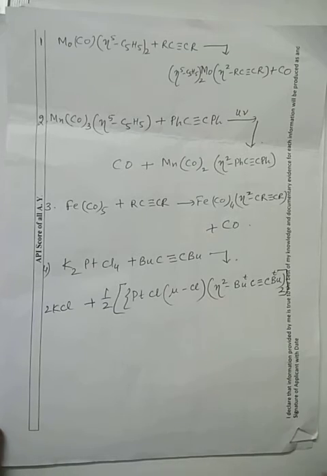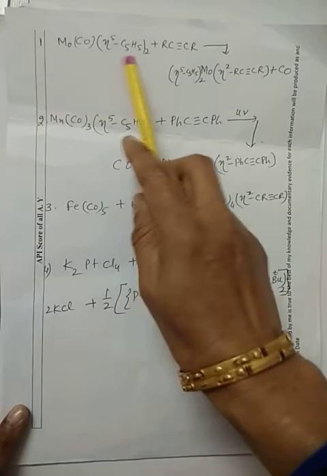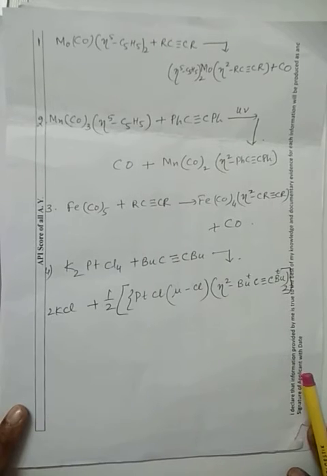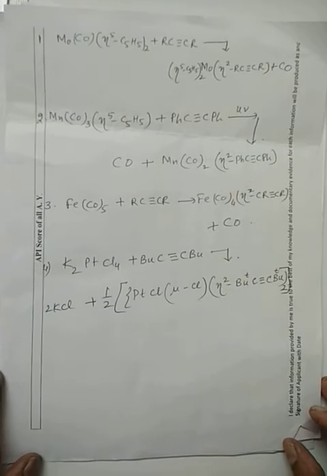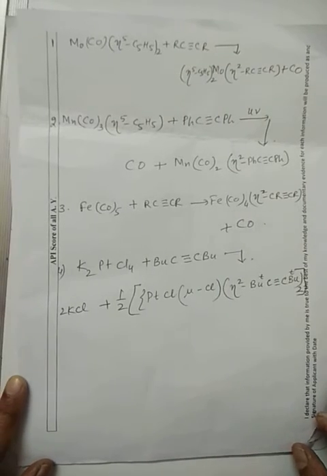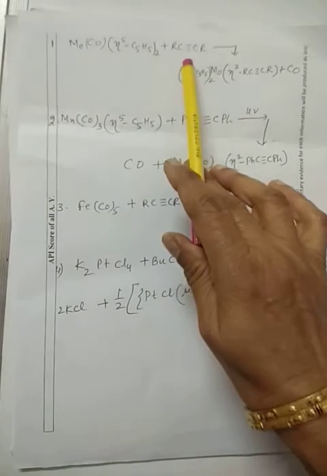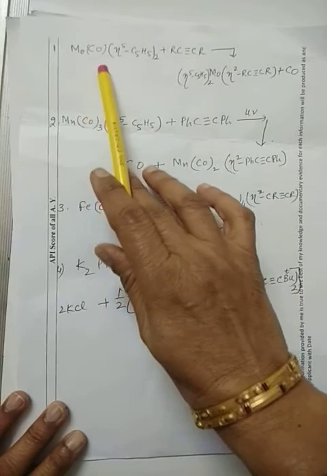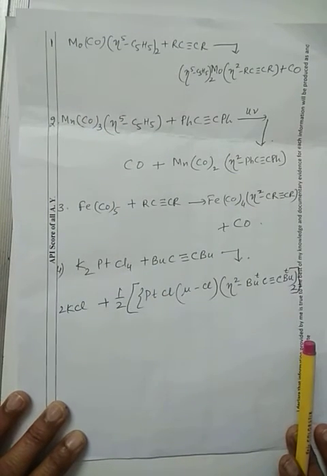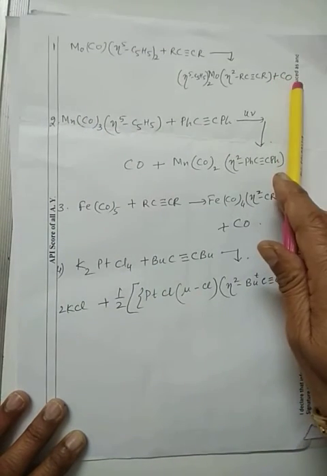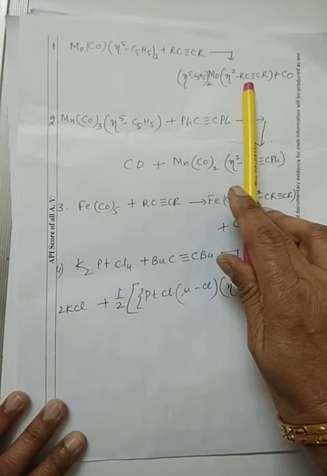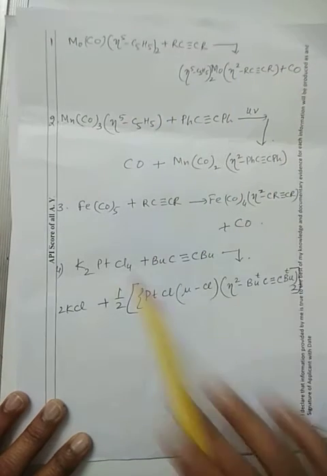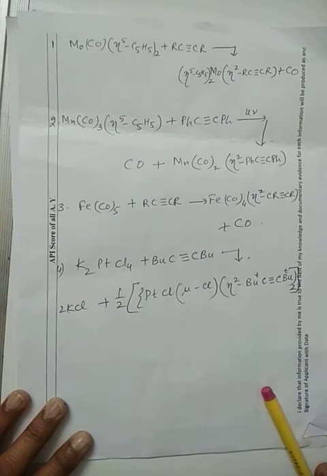In this, you can see [Mo(CO)(eta 5-C5H5)]2 plus C triple bond C. When we react this complex with the alkyne ligand, the CO ligand which was already present in the complex is given out, and instead of this CO, the metal is now bonded with eta 2 C triple bond C. So this is the method of preparation by which the carbon monoxide ligands are replaced by the alkyne ligand.